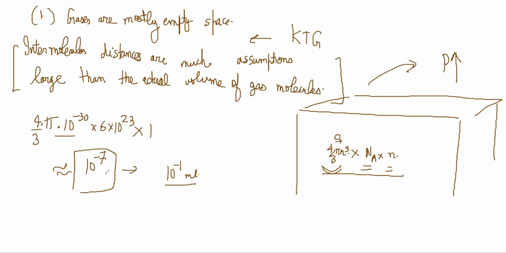1000 ml is 1 liter, so 10 power 6 ml. So the actual gas will occupy this much volume if you liquefy it. This is the real volume. But actually the gas is occupying quite a big space. This is one of the assumptions: gases are mostly empty space. Intermolecular distances are much larger than the actual volume of the gas molecules.